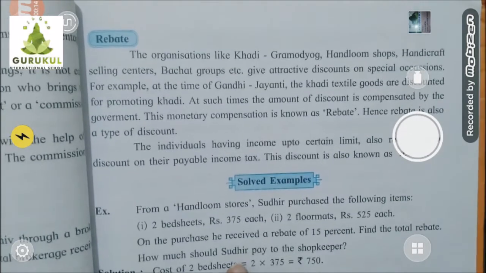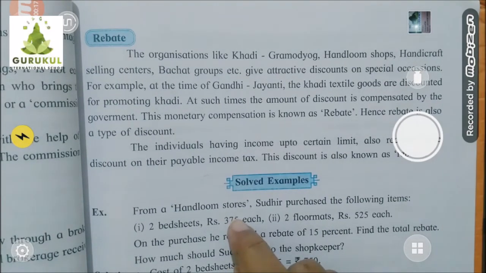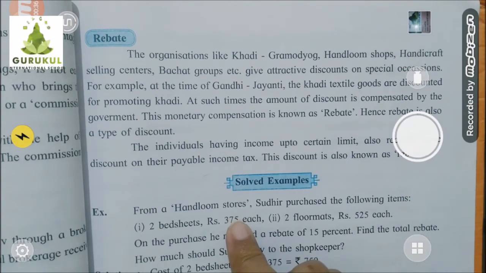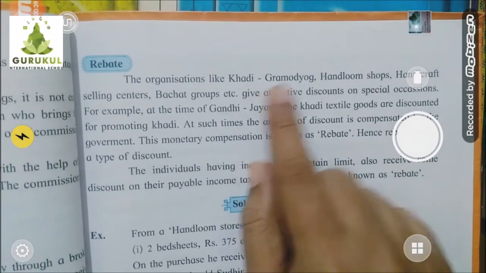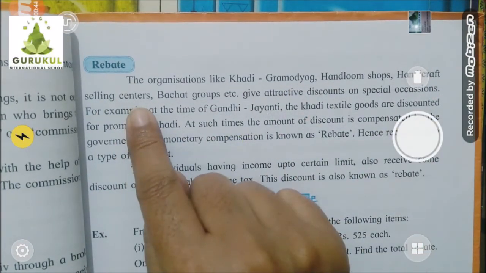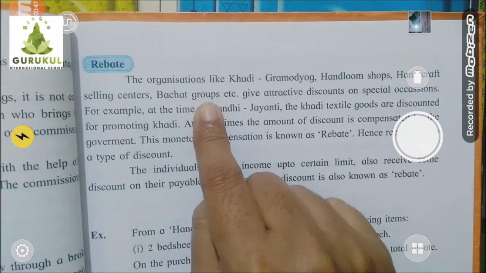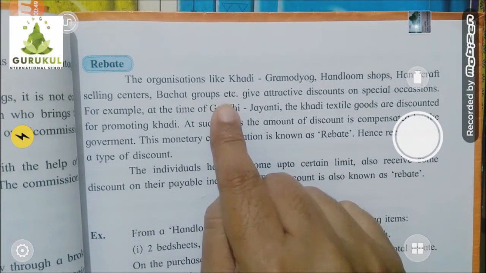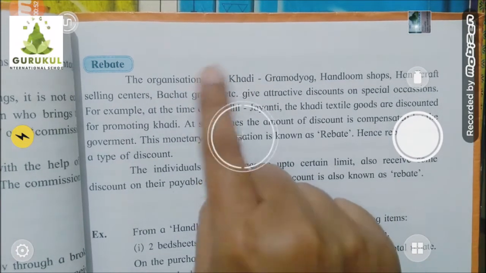To keep our traditional heritage like khadi or handloom clothes, or handicrafts, continuing, these are our traditional heritage. We have to keep continuing this in our next generation. That's why certain organizations are there, like Khadi Gramodyog, handloom shops, handicraft selling centers, or even bachat groups who help promote these things. So these are the government organizations.